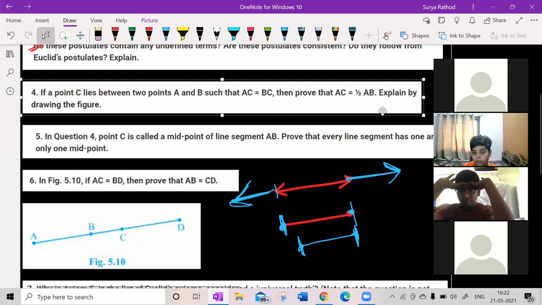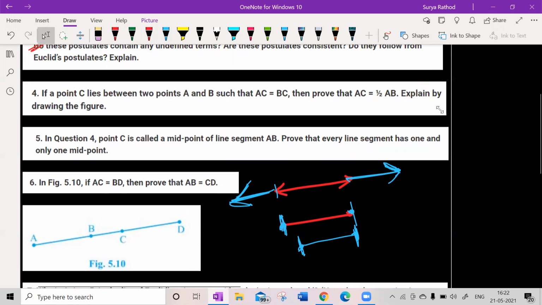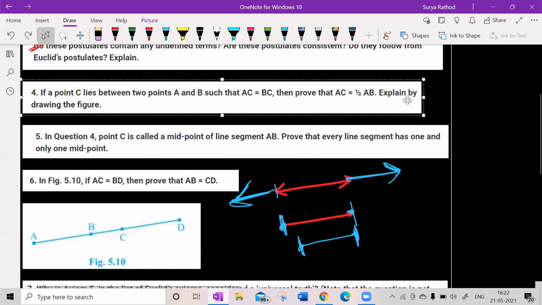Sir, can you explain the third question, second part? I had a doubt in that. What is your doubt? Tell me. Sir, I cannot understand what is undefined here.